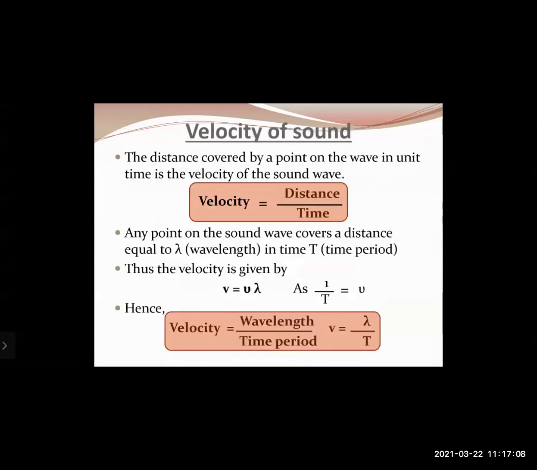Okay, then the velocity of sound. The distance covered by a point on the wave in unit time is the velocity of the sound wave, and velocity is given as distance per unit time. Any point on the wave covers a distance equal to wavelength lambda in time period T, and is given by v equals nu times lambda. It is also velocity equals wavelength upon time period, that is v equals lambda upon T.